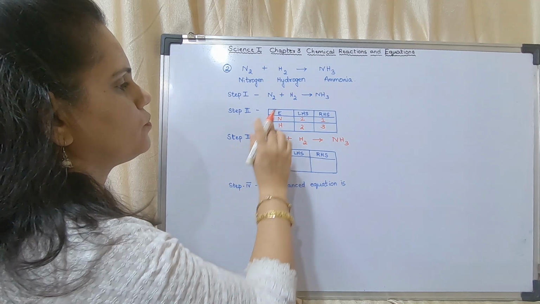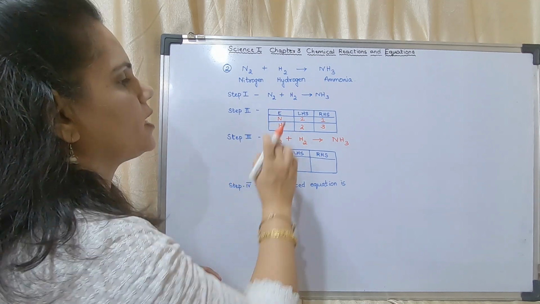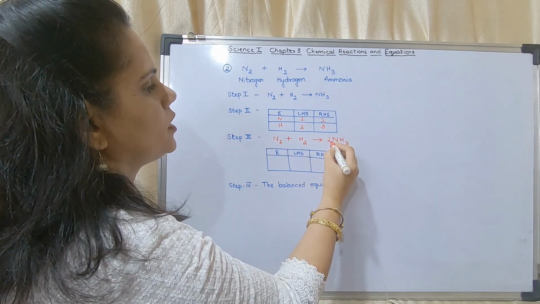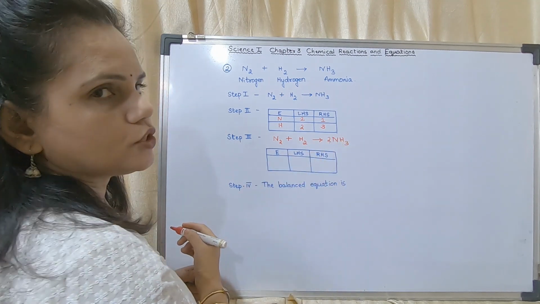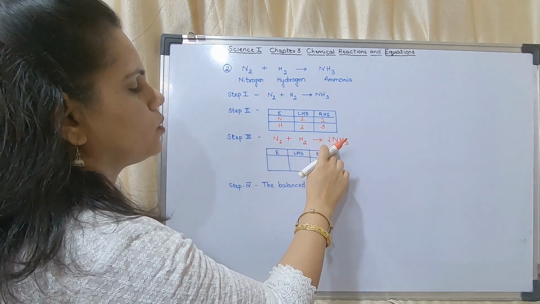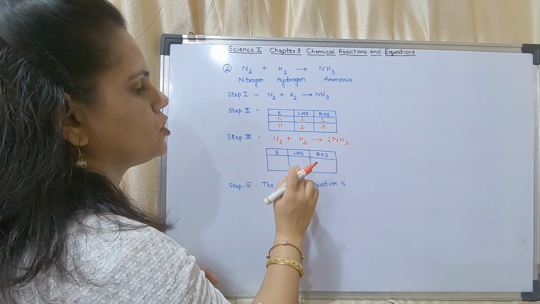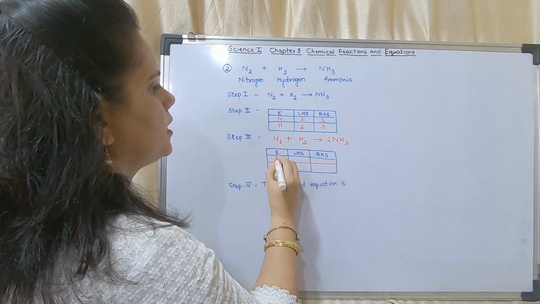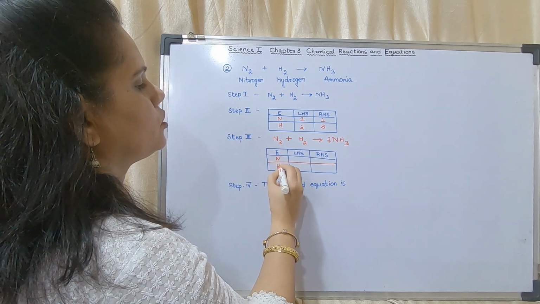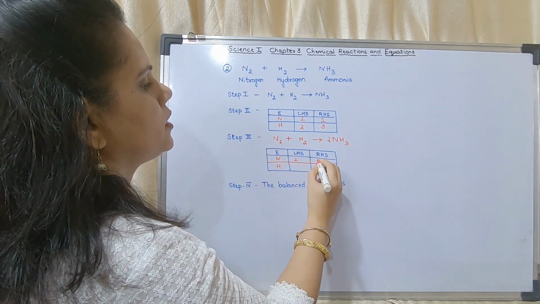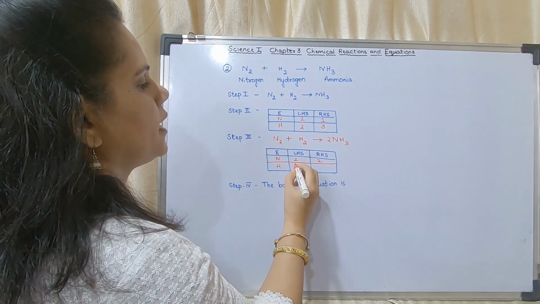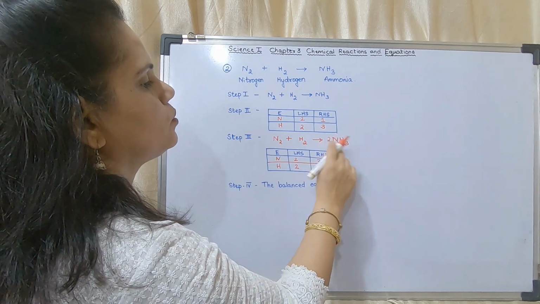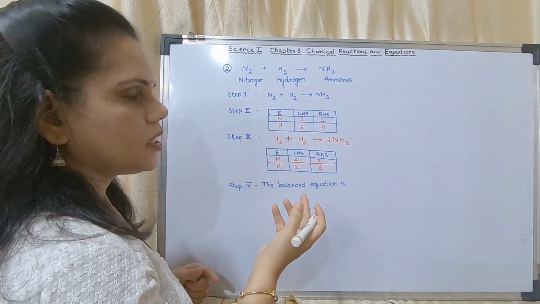Now what I am going to do, first I will consider nitrogen. While considering nitrogen, there is 2 here, there is only 1 here. So I will put a 2 here so that nitrogen becomes 2. Okay, so nitrogen has become 2. But what has happened to hydrogen? First I will write it. So in case of the elements nitrogen and hydrogen, here 2 nitrogen, here also 2 nitrogen. What has become of hydrogen? 2 here and it is 6 here. 2 into 3, you have to multiply it, not add it.